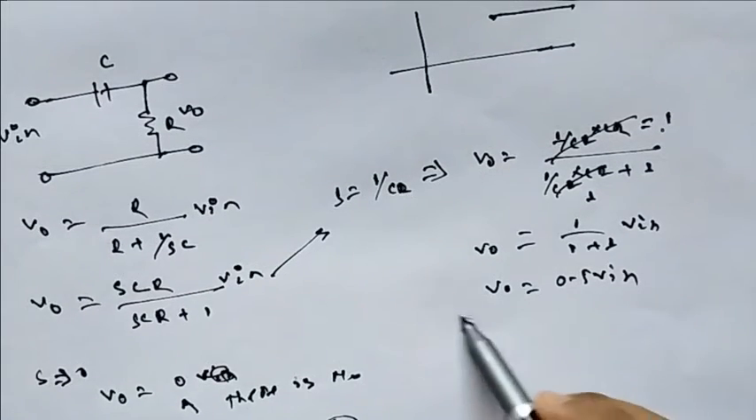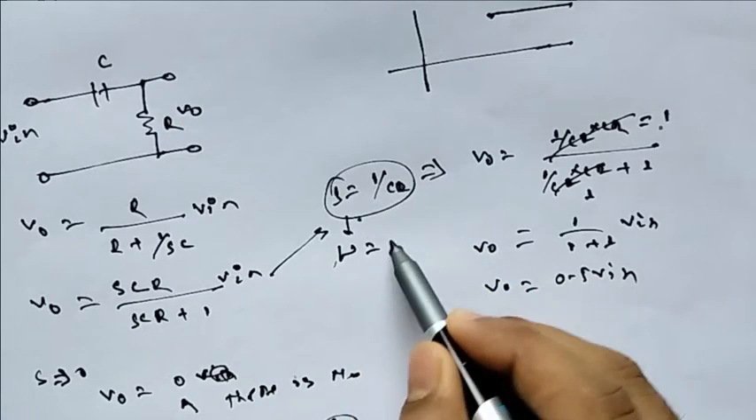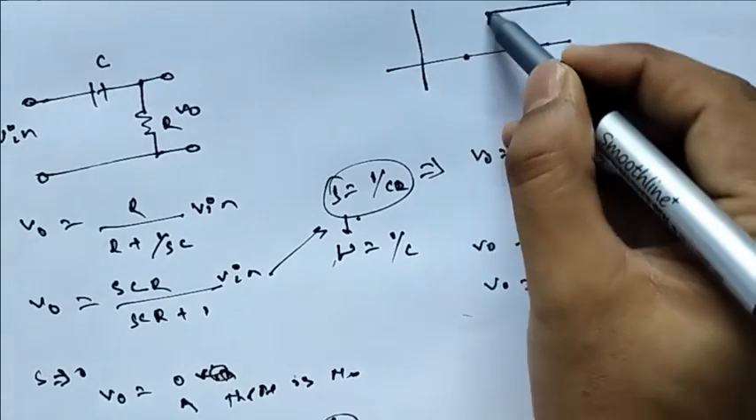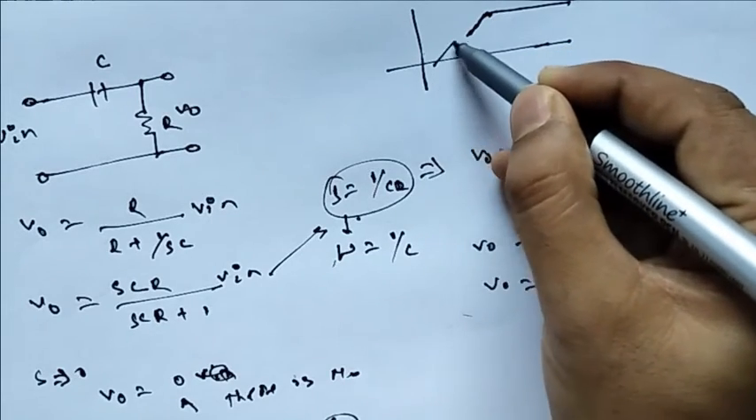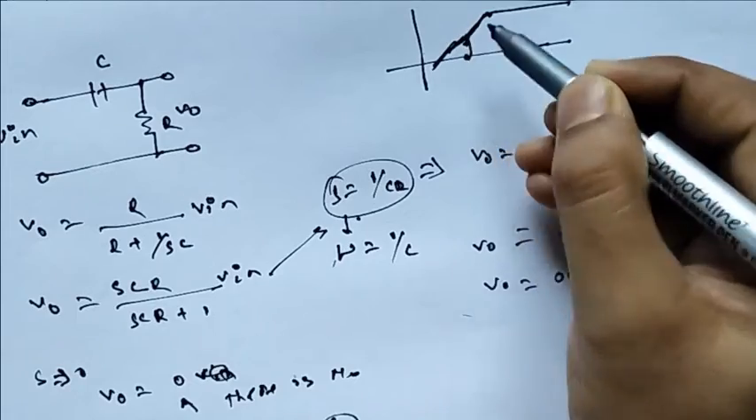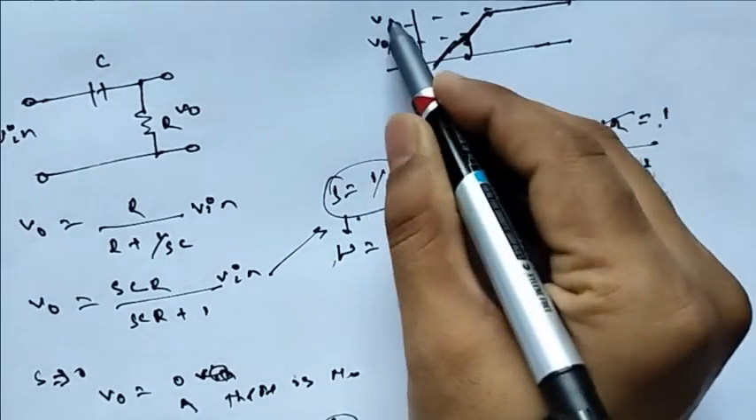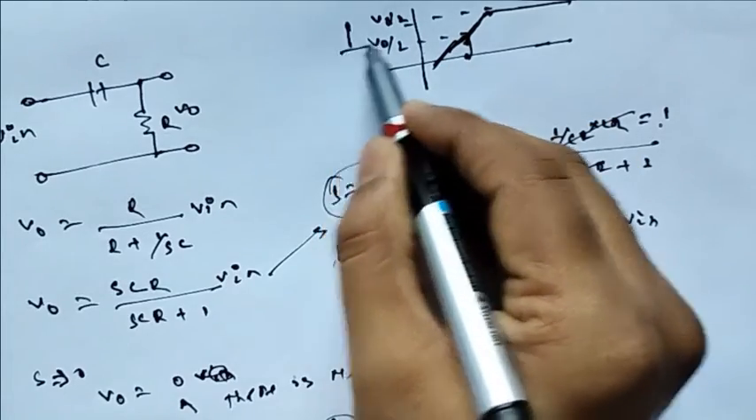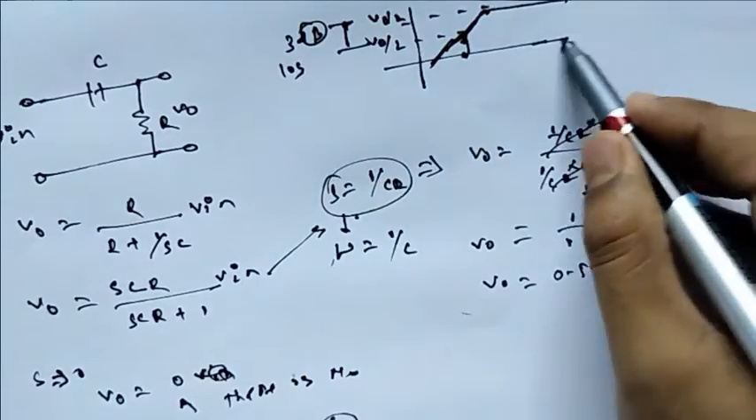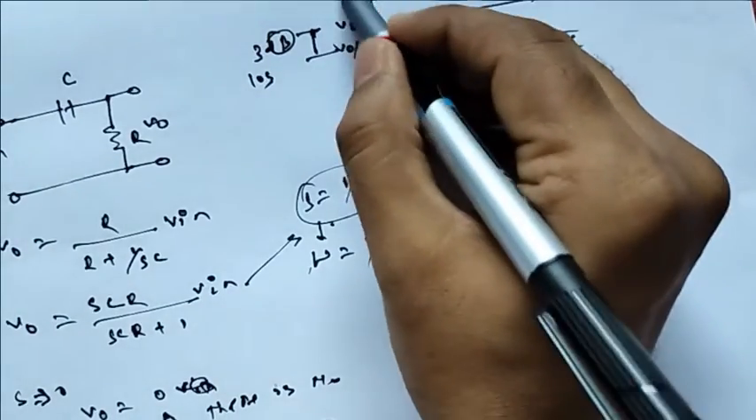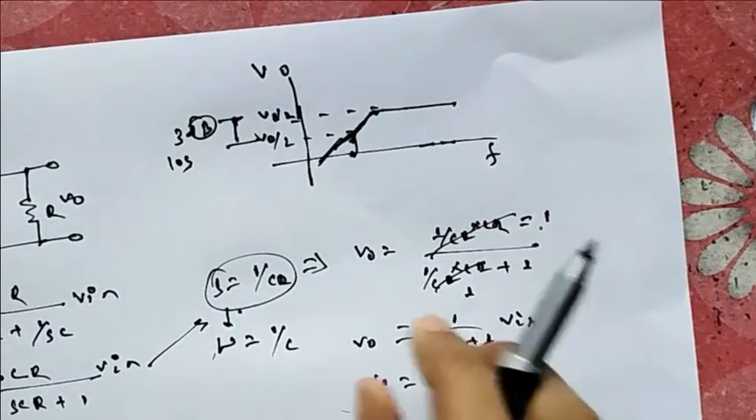Means at some frequency, at omega is equal to 1 by CR, the magnitude is half. This is your magnitude V0 by 2, or in dB we can say 3 dB loss, and this is your frequency, and this is your magnitude graph. Now this is your high pass filter.